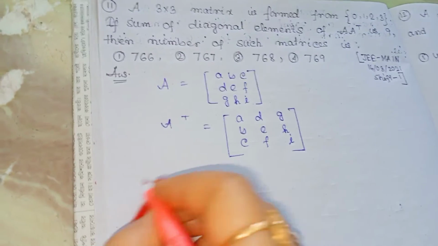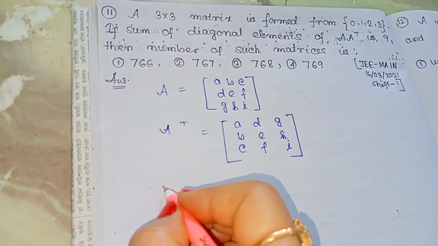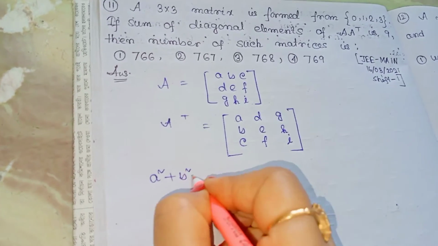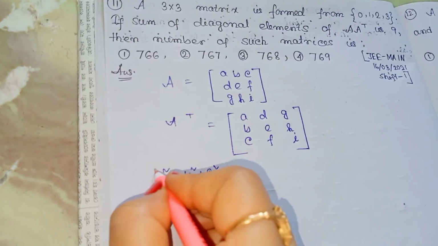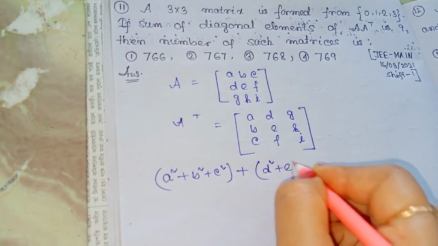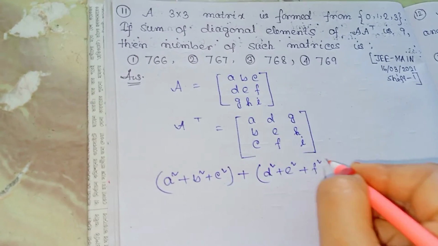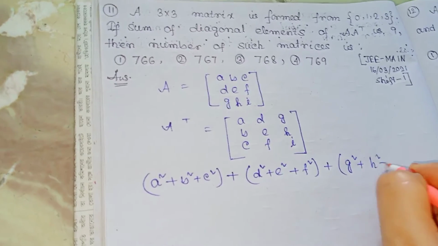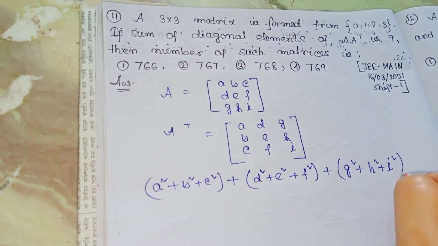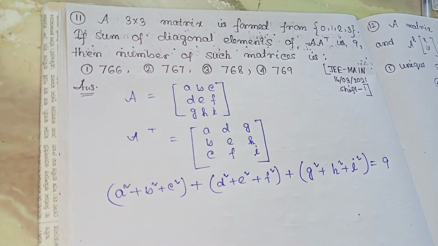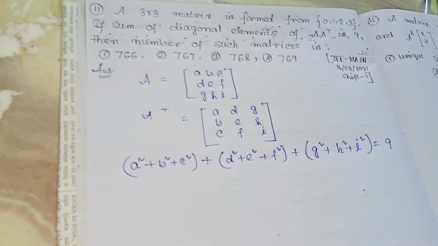Therefore the sum of the diagonal elements is A square plus B square plus C square plus D square plus E square plus F square plus G square plus H square plus I square, that is equal to 9. Now we count the number of ways it forms.